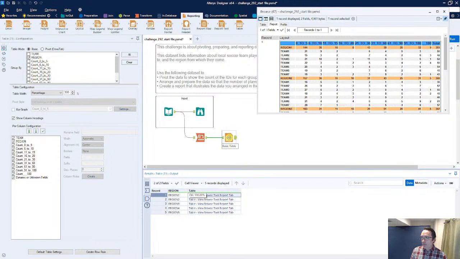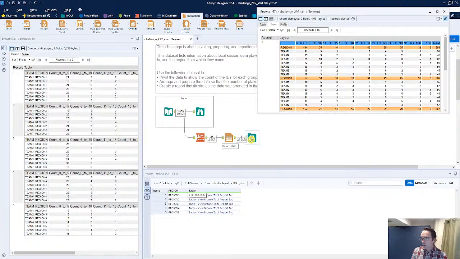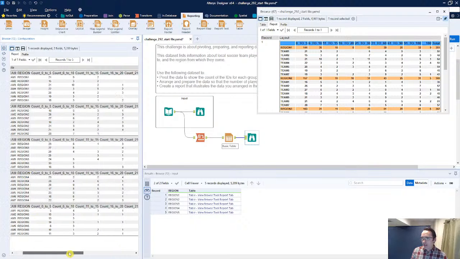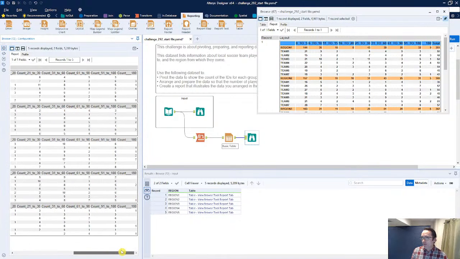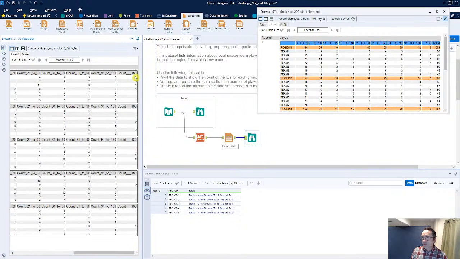So let's go ahead and add a browse tool. In this case, I'm going to use Control Shift and the letter B for browse, and then I'm going to run the workflow here. Now I see the team, the region, and all of that other info that is relevant to me. Now I have those counts up to 180. I don't have that total column in this case, but everything else is lining up nicely. So I'm starting to get to exactly where I need to go.